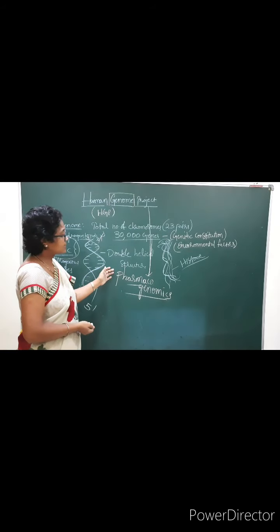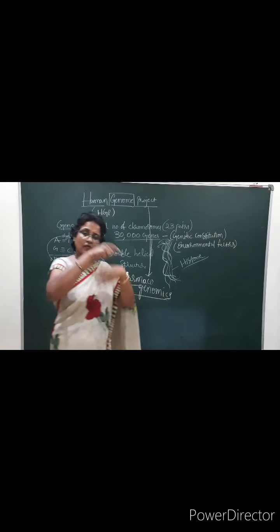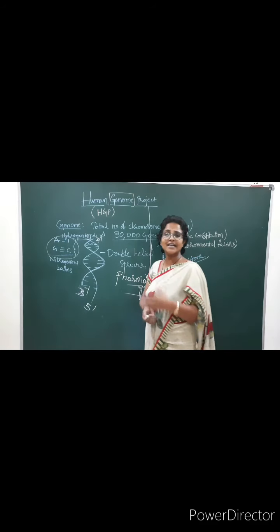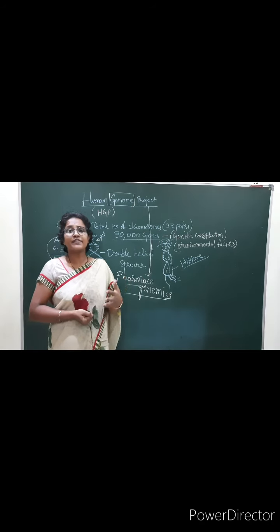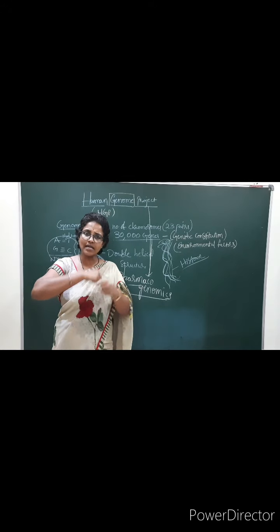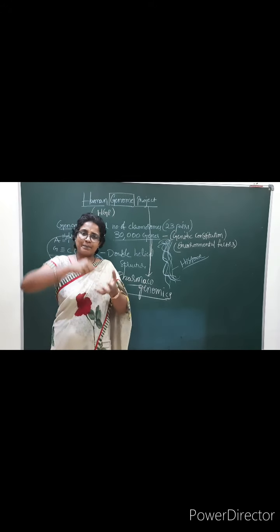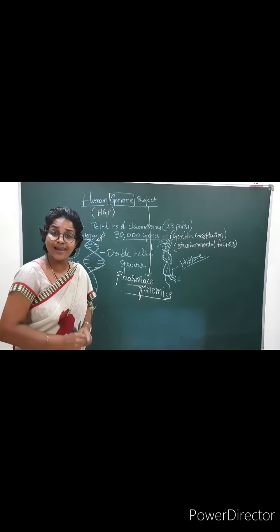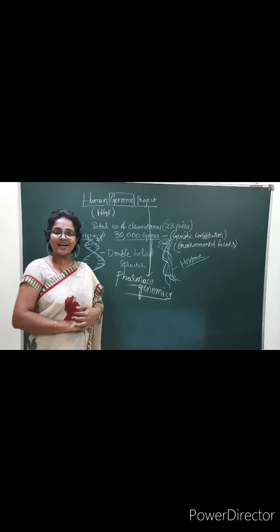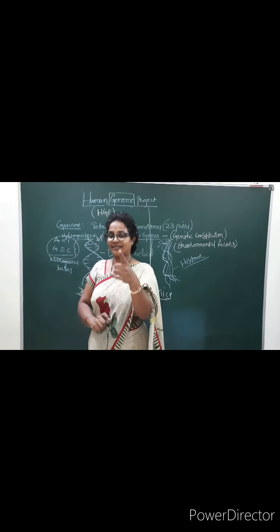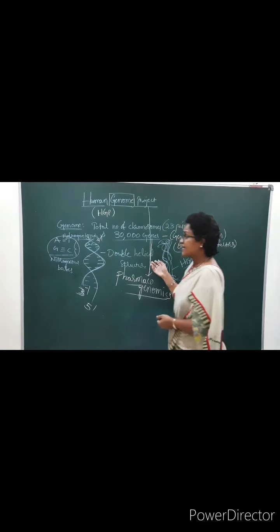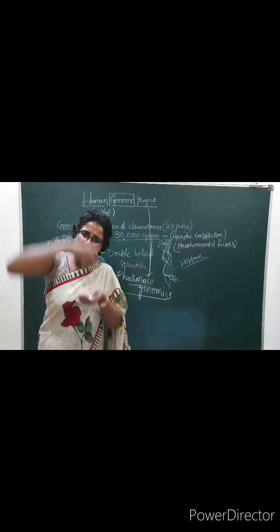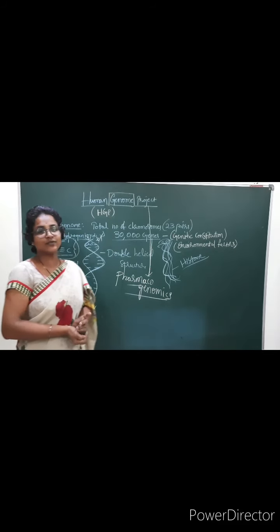So like that, the double helical structure is coiled around each other, forming histone. They are attached with histone proteins H1A, H1B, H2, H3, the different histones which coil around each other and pack the genetic material in a single very small microscopic cell. How is it possible? All of you think about it, my children. I said this DNA, 23 pairs of chromosomes, how are they arranged and packed in a single cell? You think about it.